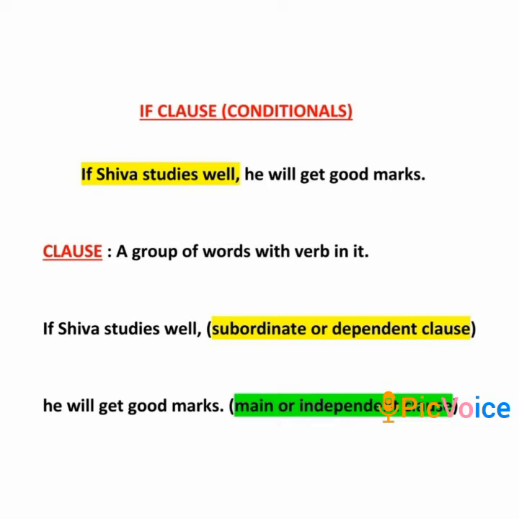This is called the main clause or independent clause because it has complete meaning without any support or need of another clause. Hence, if Shiva studies well is the dependent or subordinate clause because it needs the help of the main clause to complete its meaning, and he will get good marks is the independent or main clause.